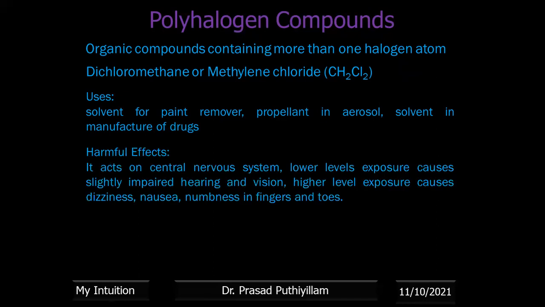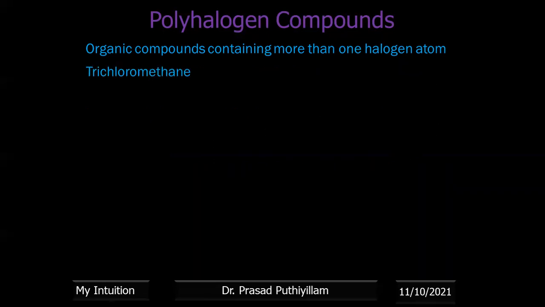It acts on the central nervous system. Lower level exposure to this particular organic compound creates slightly impaired hearing and vision. High level exposure causes dizziness, nausea, numbness in fingers and toes. So these are the harmful effects of CH2Cl2.